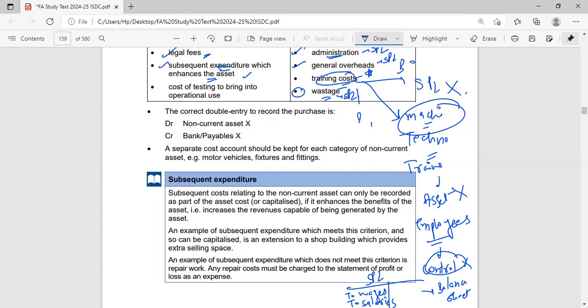Now, one thing was left here: cost of testing to bring to operational use. Suppose I purchased the machinery and I tested it. Like I made a few products to test if it is working properly or not. So that testing will be added to the cost of my asset, because I'm checking whether this machine will actually give me the output which I want or not. So that cost I'll add up.